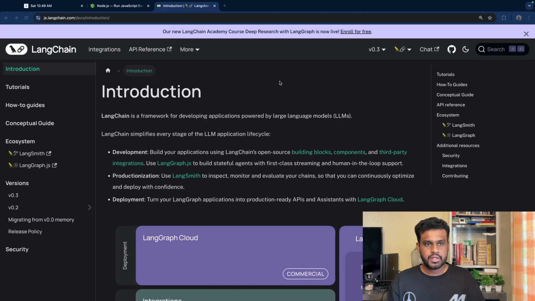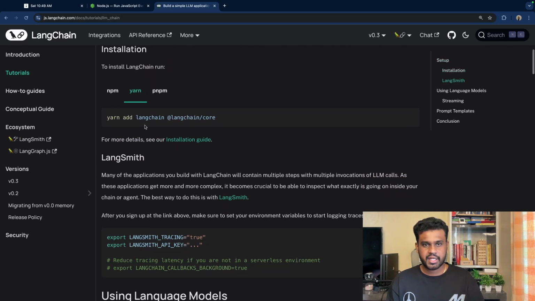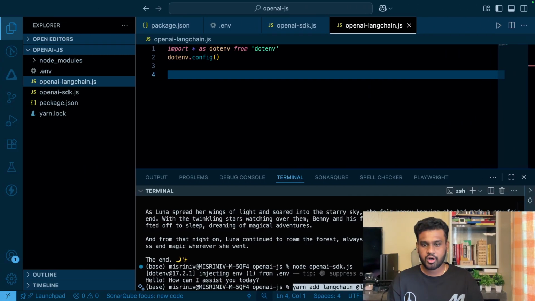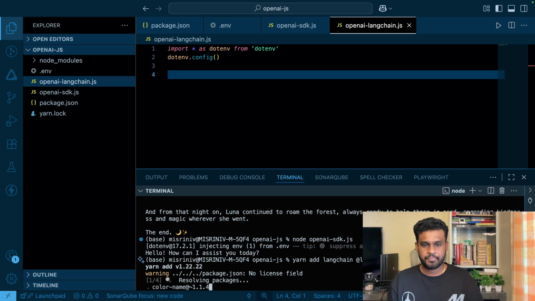Great. Now let's go to tutorials and get started with chat models. Here it says that you need LangChain and LangChain core. So let's install this. Again, see, I am not writing a single line of code. Everything is a copy paste. It's not actually copy paste. You are just learning how to read documentation, because today there might be one syntax, tomorrow the syntax or the format can change, because these are frameworks. So never memorize the code of frameworks and libraries. You should go to that documentation and fetch it. That's it. So let's install this.